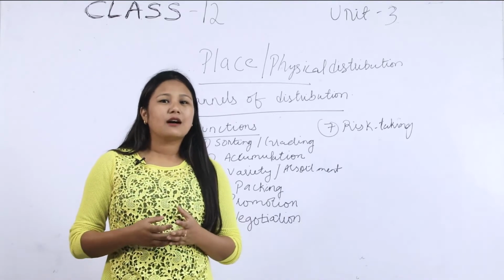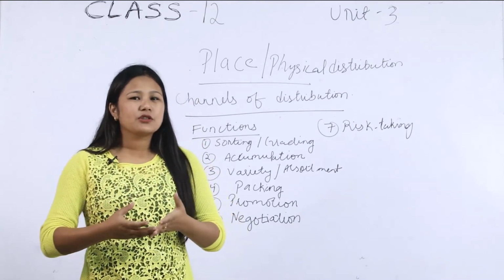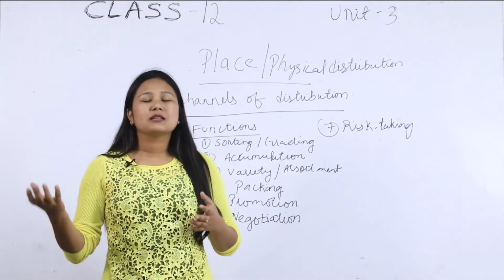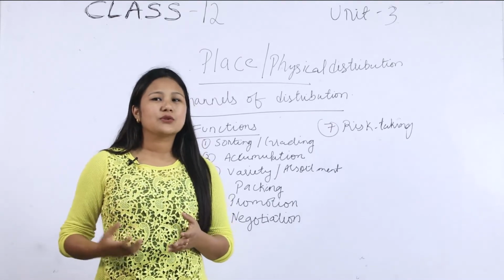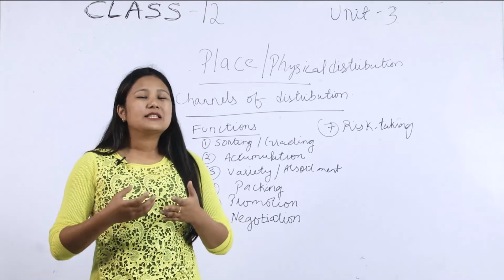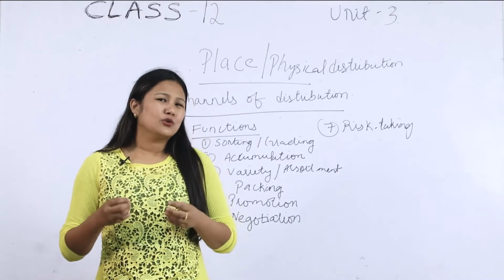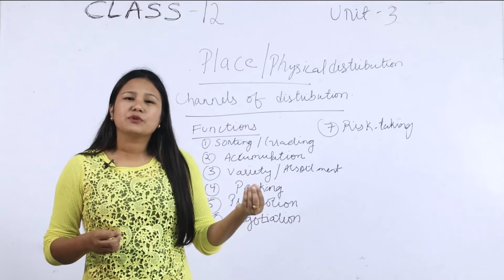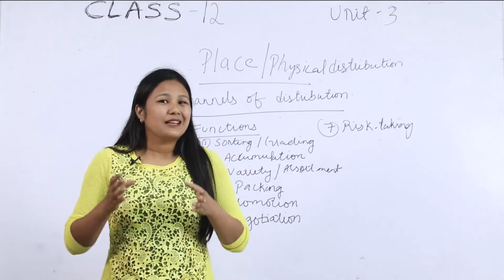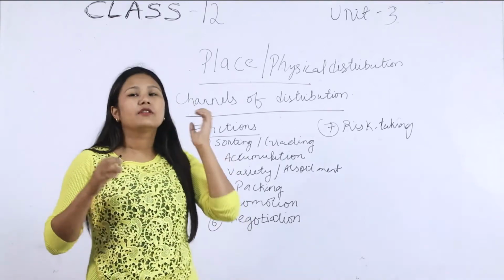Therefore, the manufacturer or the entrepreneur who produces the good cannot reach the ultimate consumers who are in different geographical areas. Therefore, it involves an intermediary, a middleman, to distribute the product of the producer to reach the ultimate consumer. Those intermediaries are known as the channel of distribution.